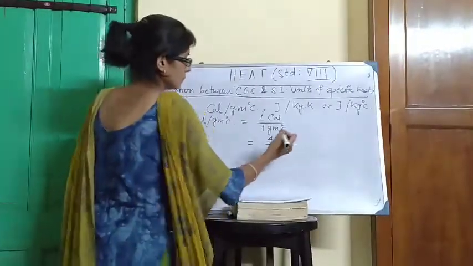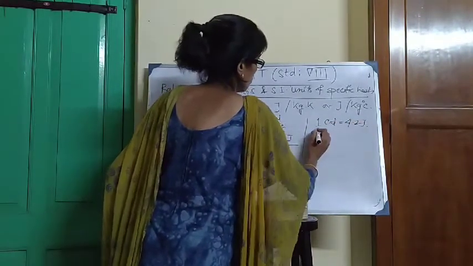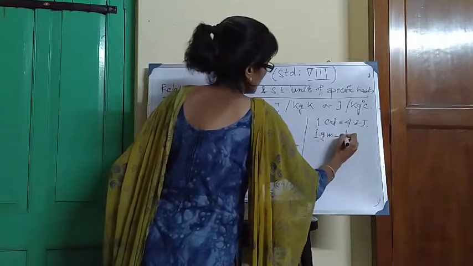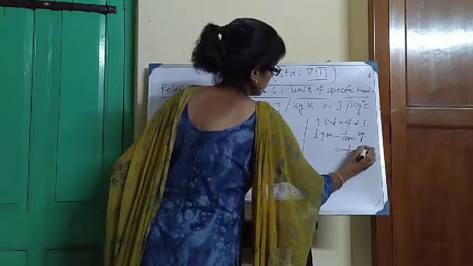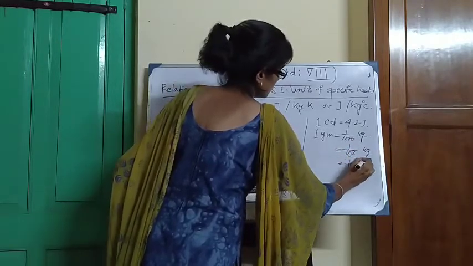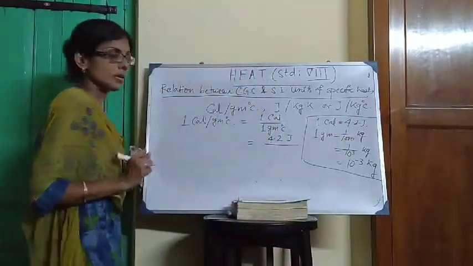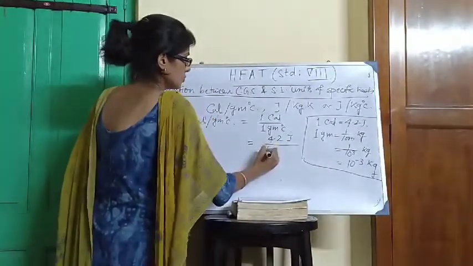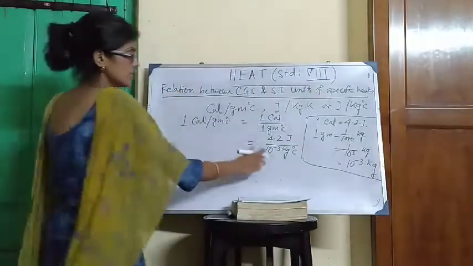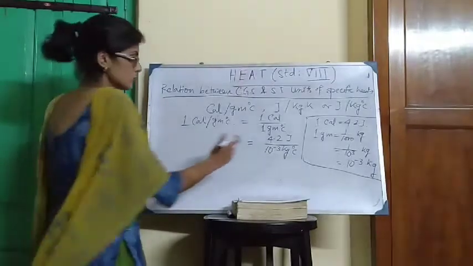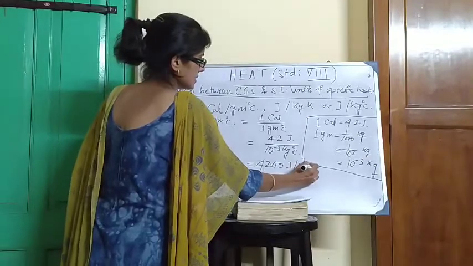Right? 1 calorie is equal to 4.2 joule. 1 gram is equal to 1 by 1000 kg, or 1 by 10 cube kg, which is 10 to the power minus 3 kg. Degree centigrade will be as it is. 10 to the power minus 3 will go to the numerator. So after simplification, we will get 4200 joule per kg degree Celsius.